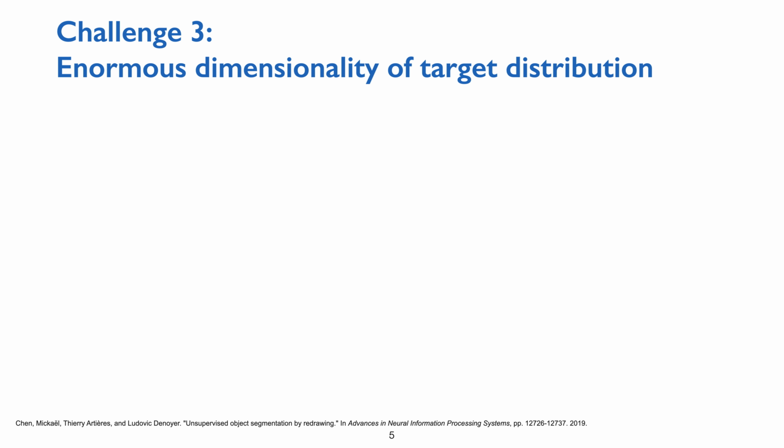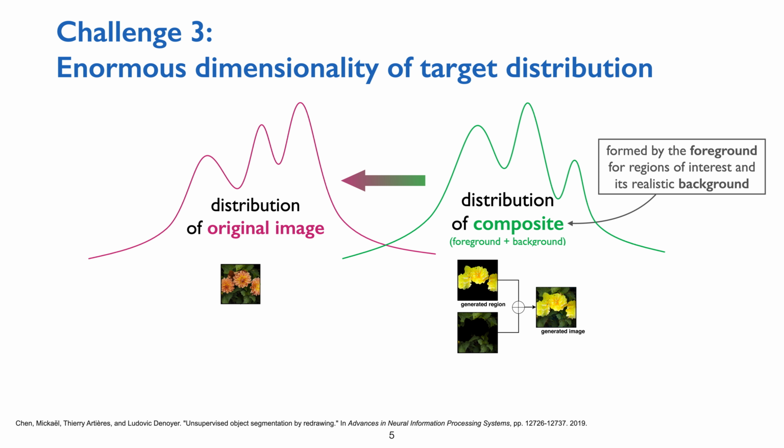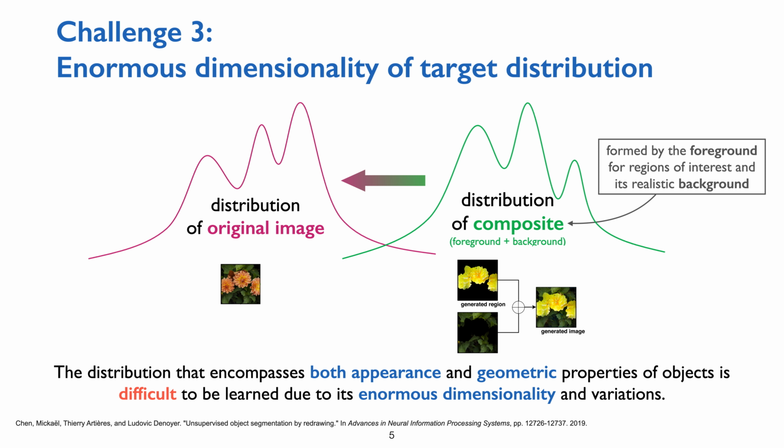Recent unsupervised approaches borrow the generative adversarial framework to construct a distribution of composite images of foreground and background, and induce it to contain the appearance and geometric properties of the original input image distribution. However, learning the distribution that encompasses both properties is difficult due to the enormous dimensionality and variations.